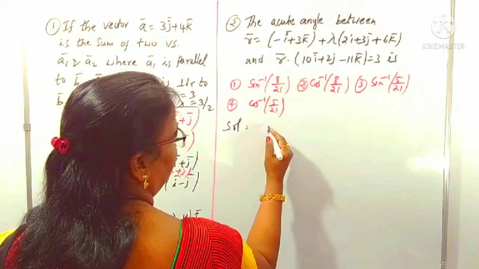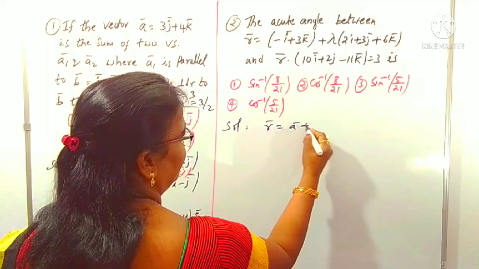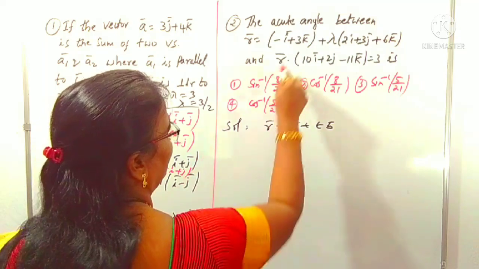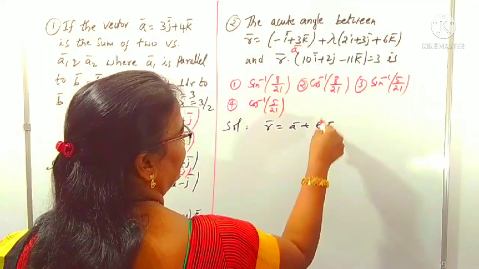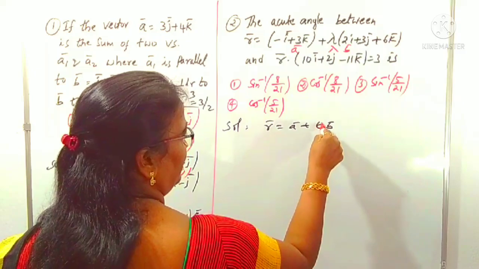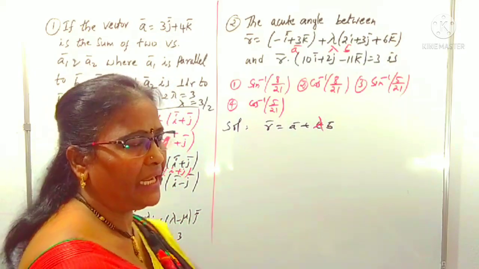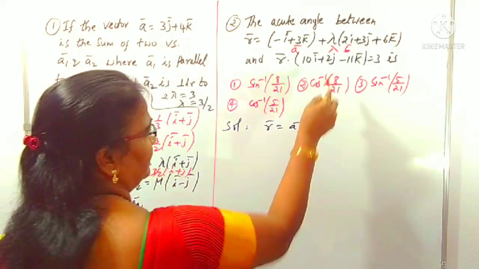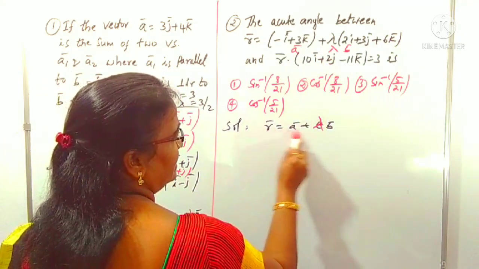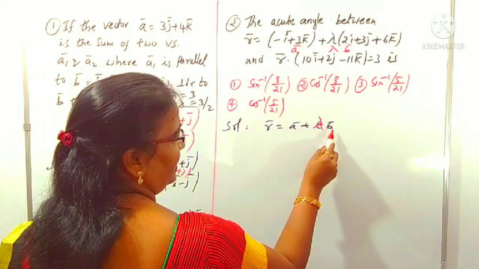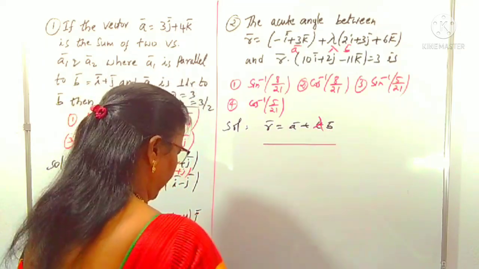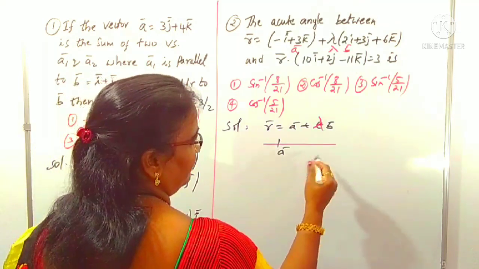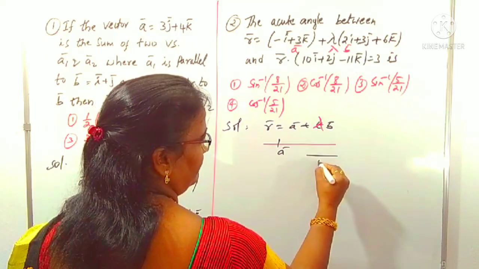equation. This is the equation of a line: r bar is equal to a plus t b form, just like t b. This is a. In place of t there is lambda b. You can use lambda also, or t, or some l; those are known as scalars. Here lambda is given, instead of t you can take lambda. This line is passing through a and parallel to the b vector.